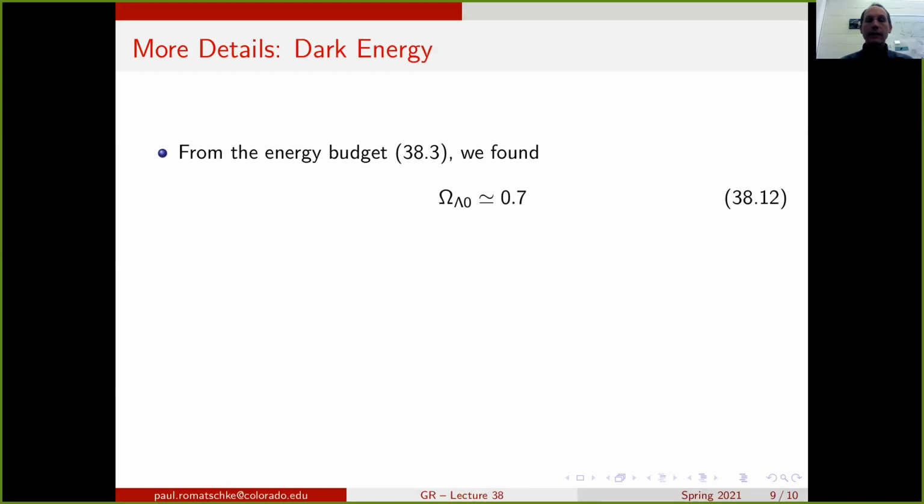Finally, let's look at the elephant in the room. The energy budget suggests that the contribution from the cosmological constant, omega lambda, today is about 70%. Unfortunately, we cannot at all calculate lambda. We cannot really estimate it.